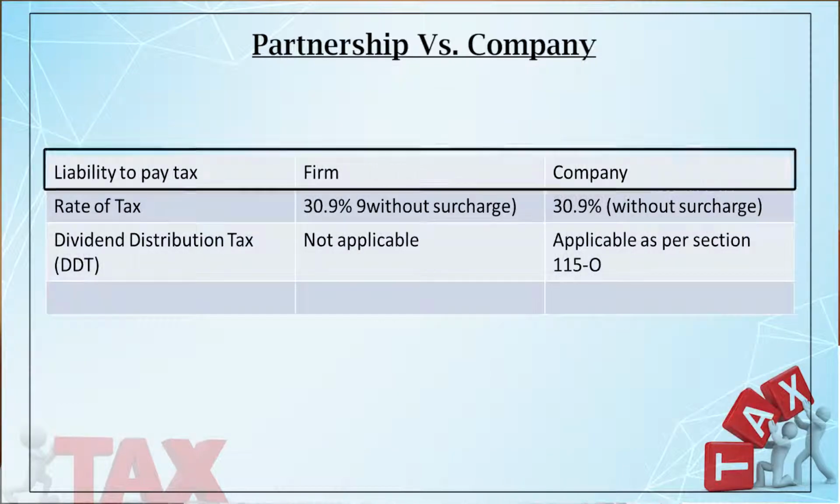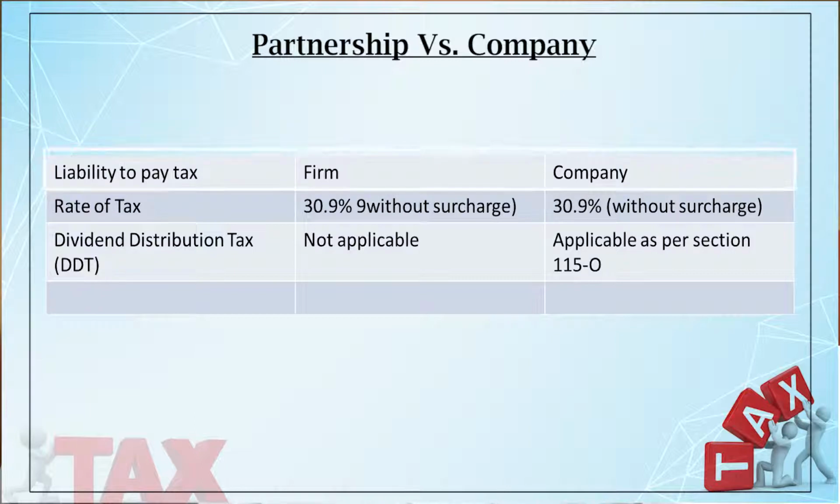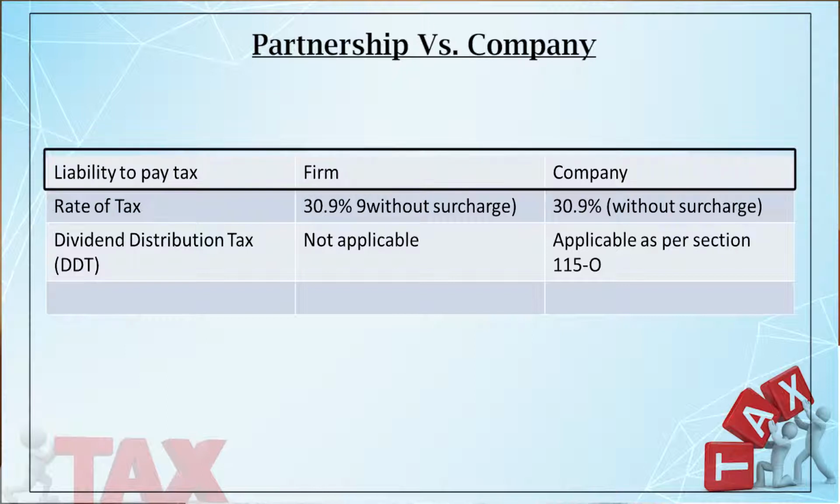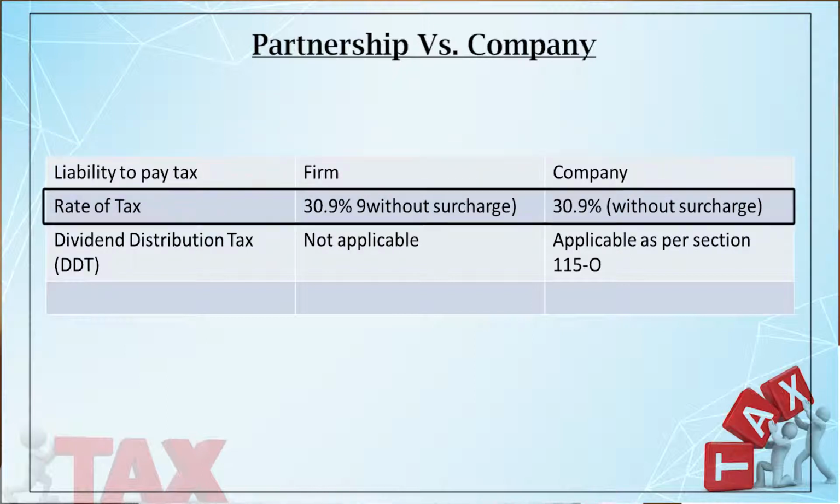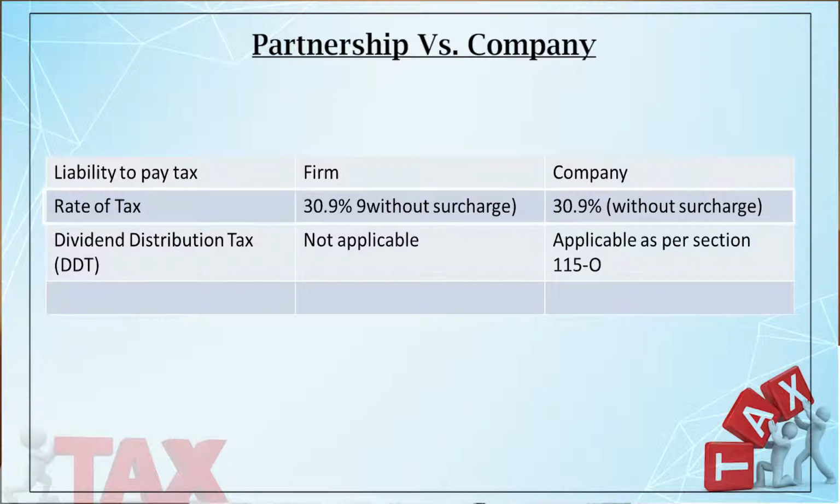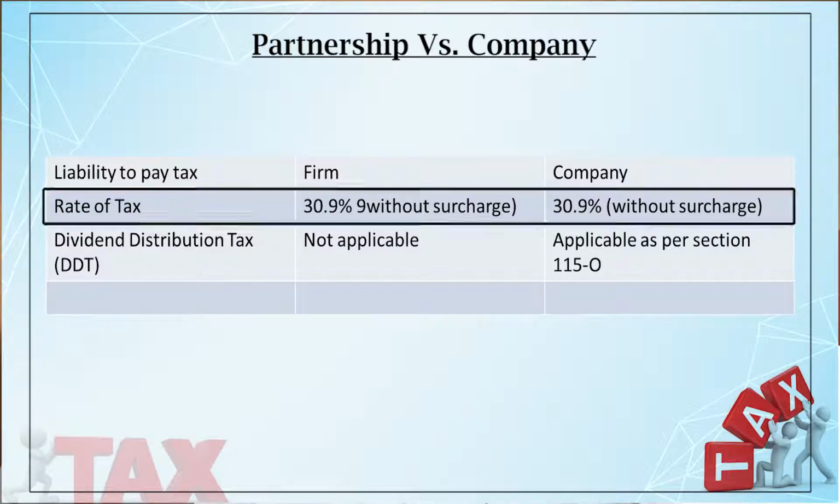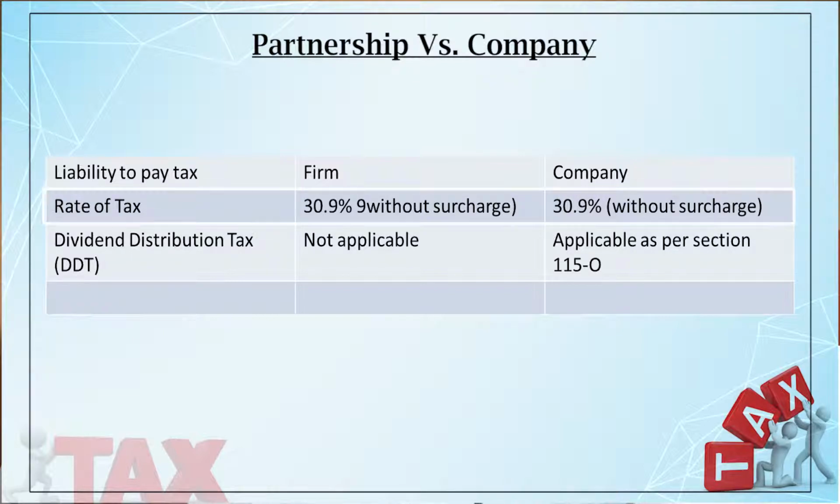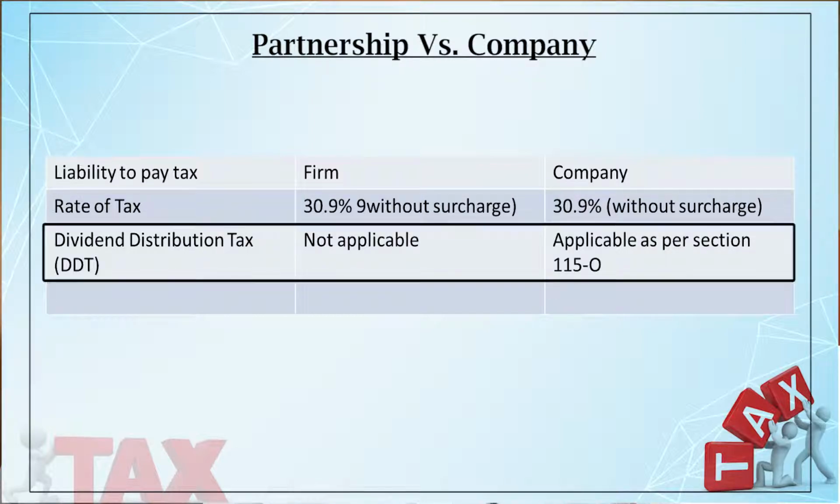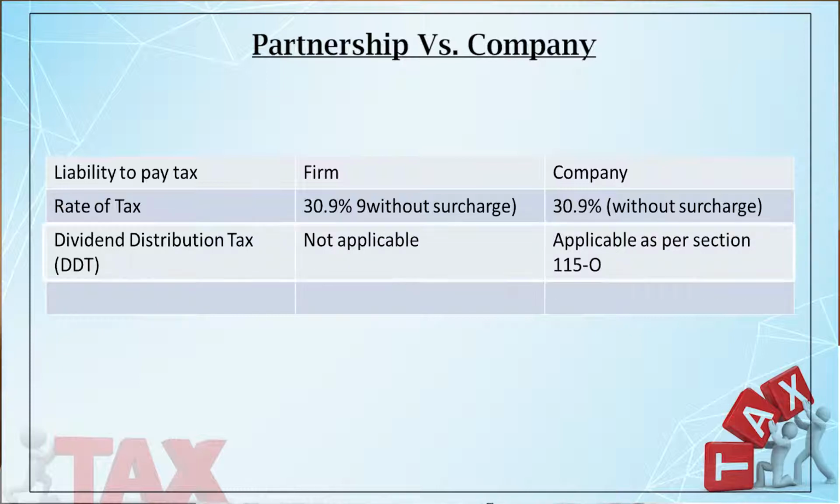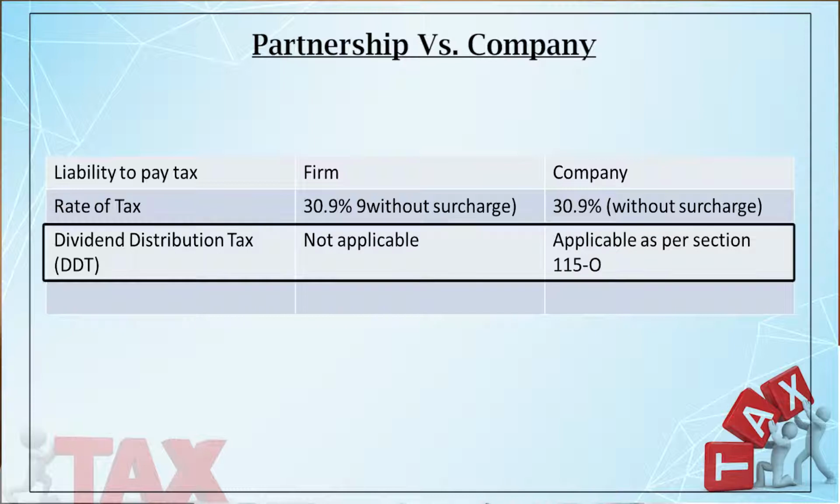Next is liability to pay tax. Now, who will pay tax? In case of firm, it is the firm who will pay tax. In case of company, it is the company who will pay tax. Next point is the rate of tax. What is the rate of tax? For a partnership firm, the rate of tax is 30.9% without surcharge. And in case of company, the rate is 30.9% without surcharge. Now, the dividend distribution tax. Dividend distribution tax is applicable under section 115O on the dividend distributed by a domestic company.